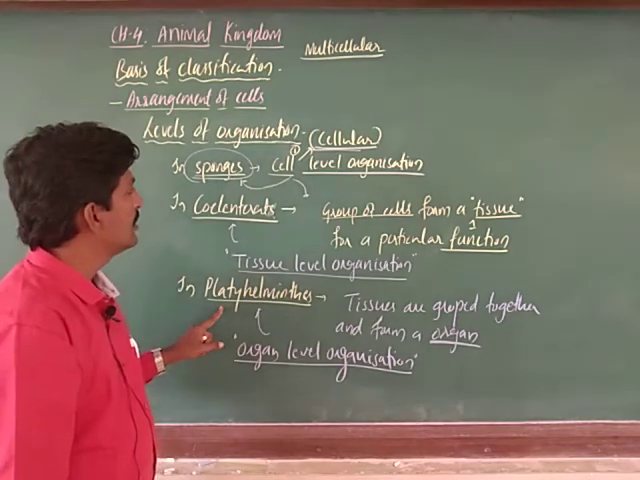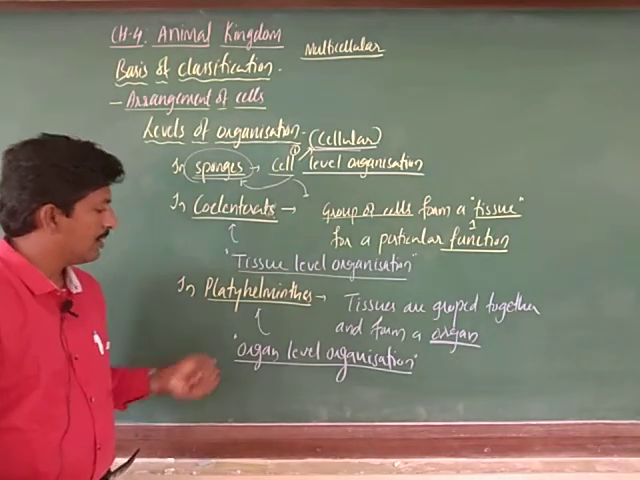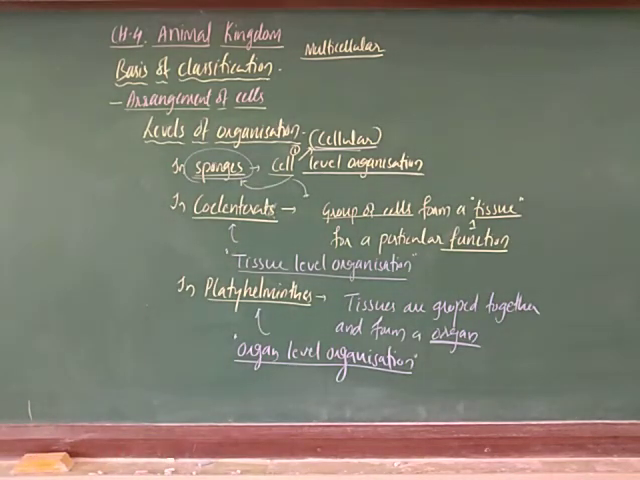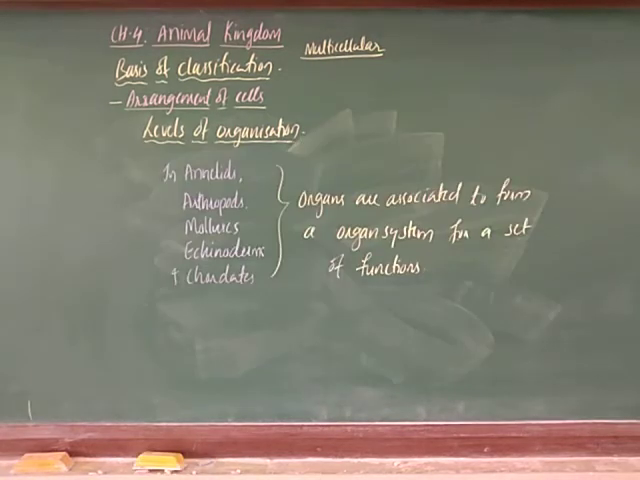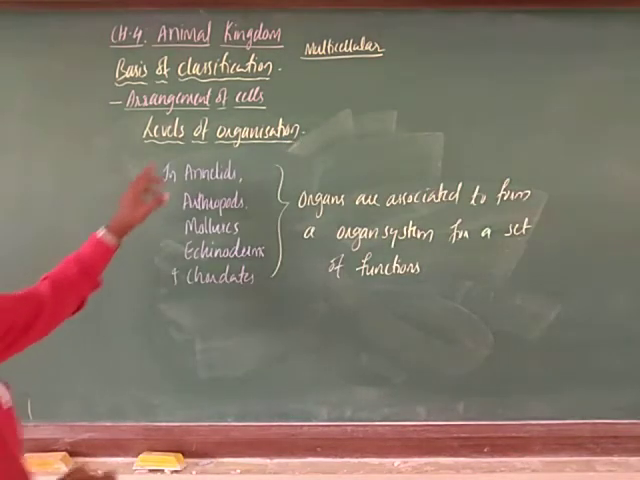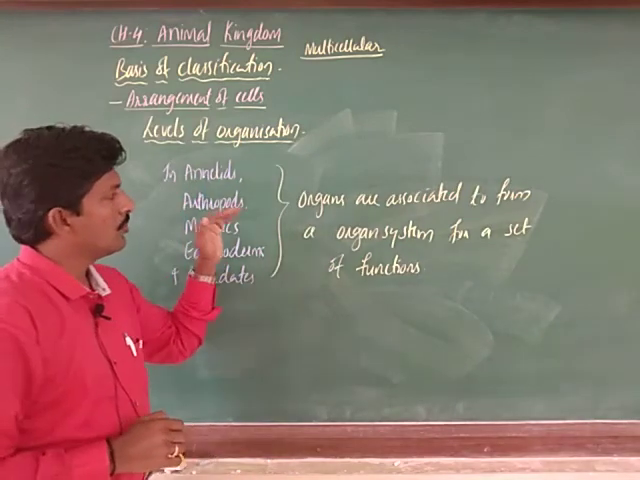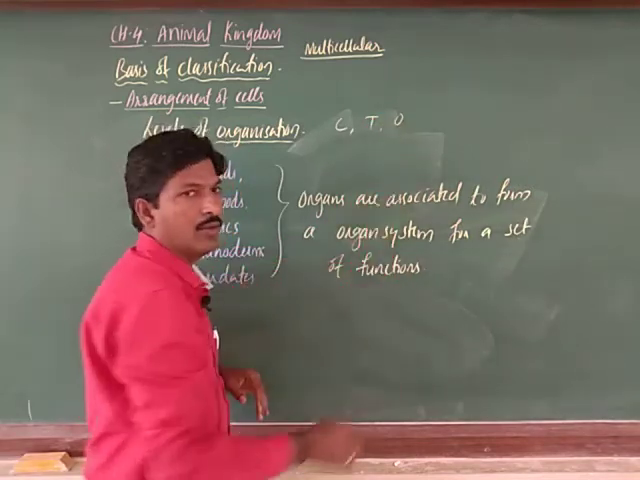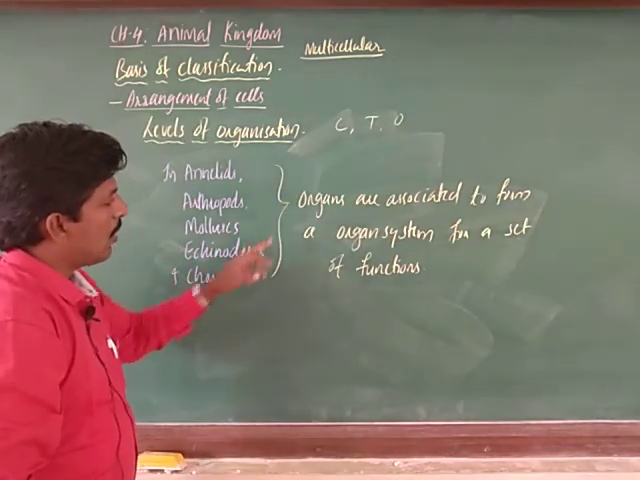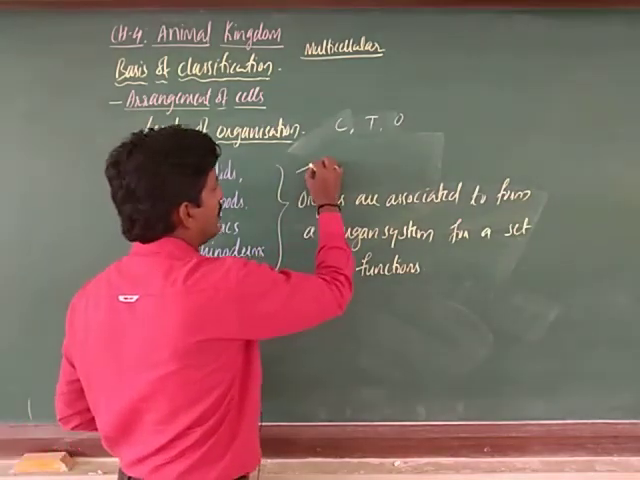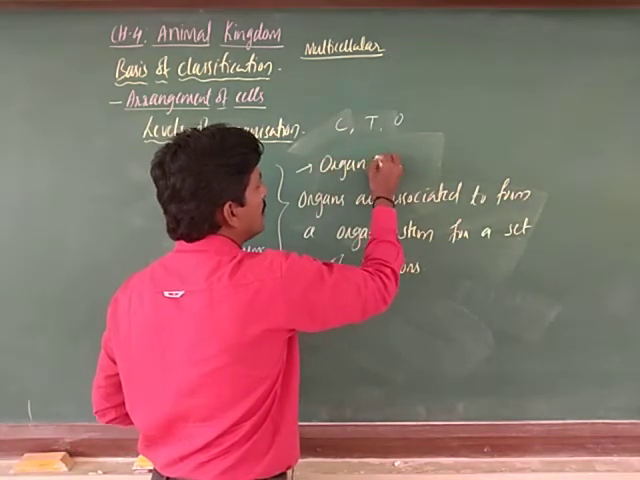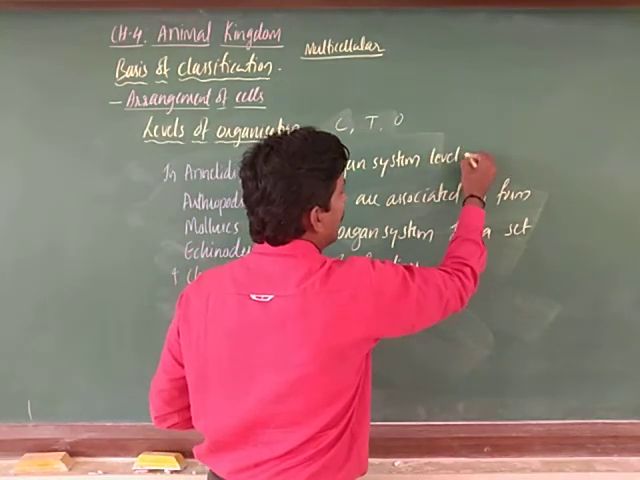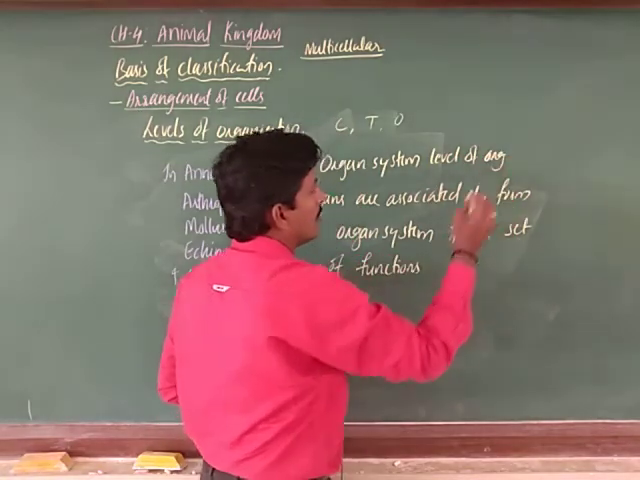Next one, there is the organ system level. Let us see that also. Students, here in the levels of organization we discussed the cellular level, tissue level and organ level. So this is what we call the organ system level of organization.